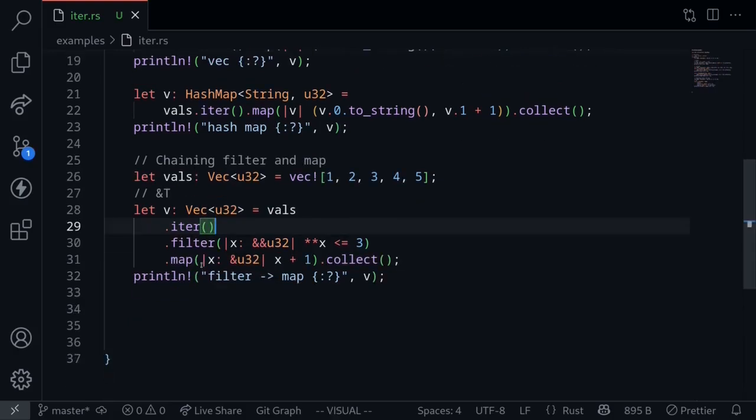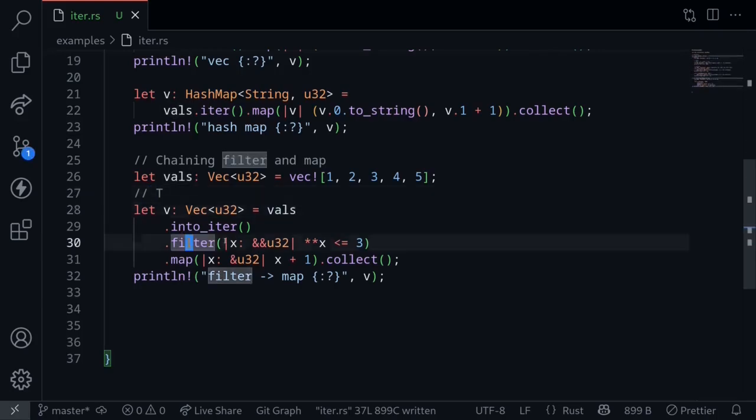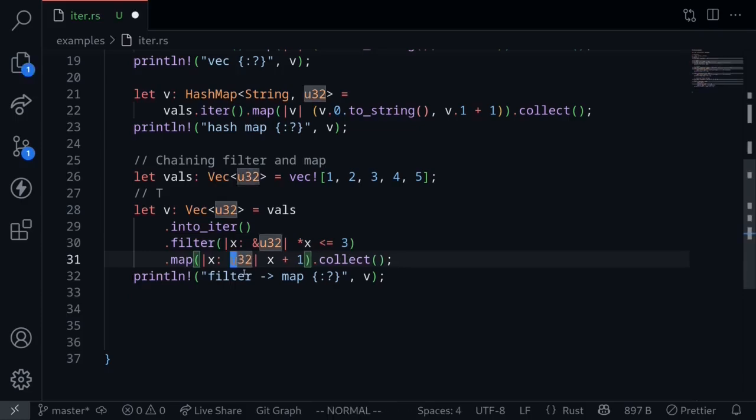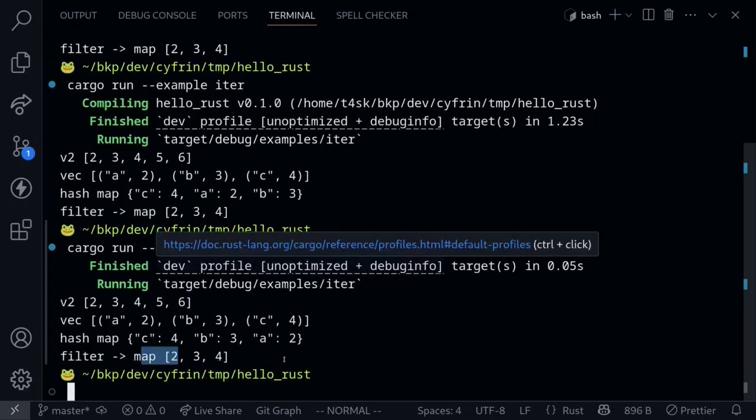Now let's convert this into using into_iter. So when we do into_iter, for each iteration, we're going to get the value back. We're taking ownership of the vector vals. Filter will return a reference to the thing that is being iterated. The thing that is being iterated is the u32. So now we can remove this double dereferencing. For each iteration, we're also getting the actual value back. So here this will be u32 and not a reference to u32. Let's execute the code again, make sure that the code compiles. Okay, and we get the same result back.